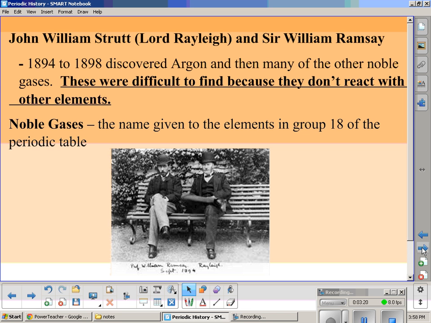Well, these guys got real accurate about things and started removing all the known compounds that they could, and what they were left with was noble gases. They were all put into group 18 in the periodic table. So when you look on the column way off to the right side on the periodic table, farthest one, group 18, those are all noble gases.